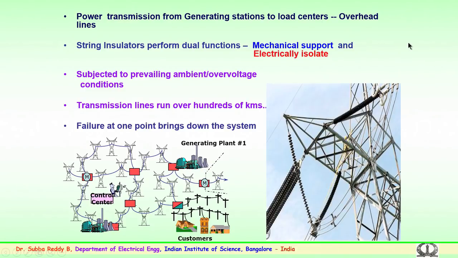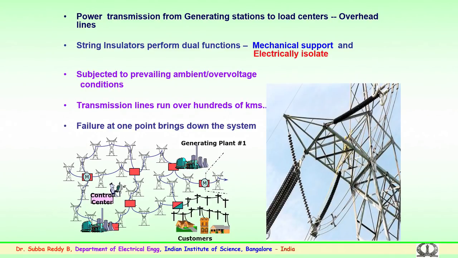So, we have known that power transmission occurs from the generating station. So, transmission is a very important component. Generation, as mentioned earlier, could be thermal, nuclear, hydroelectric, or renewables. So, from the generating stations to the load centers, as again I repeat, the load centers could be industrial loads, agricultural loads, domestic, or several for traction, and so on and so forth.